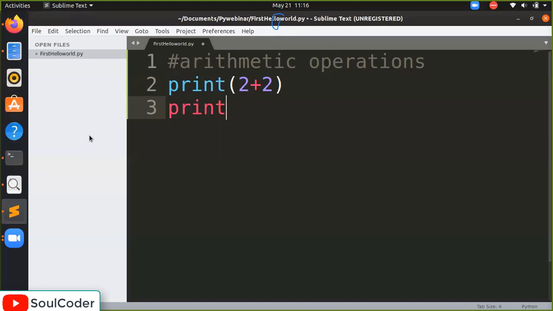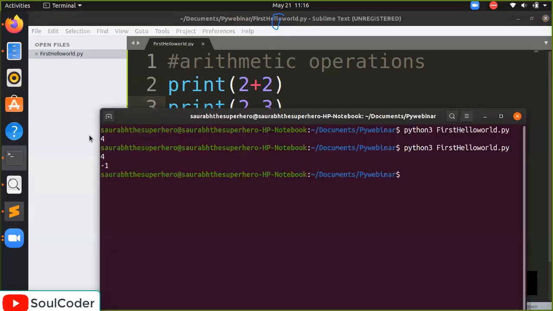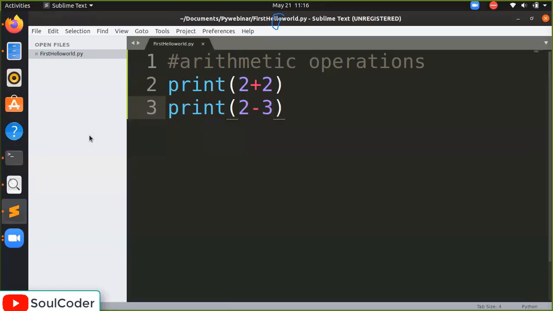We will do subtraction. 2 minus 3. It should return minus 1. Let's see whether it does or not. Yes, it did. So mathematical operations like plus or minus are done.